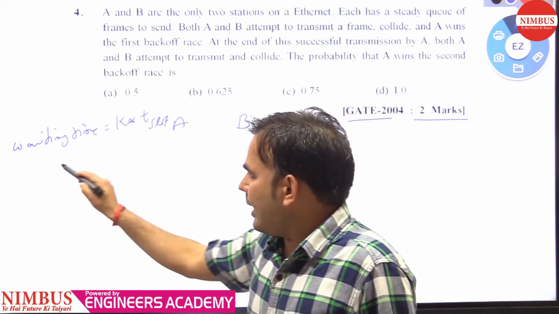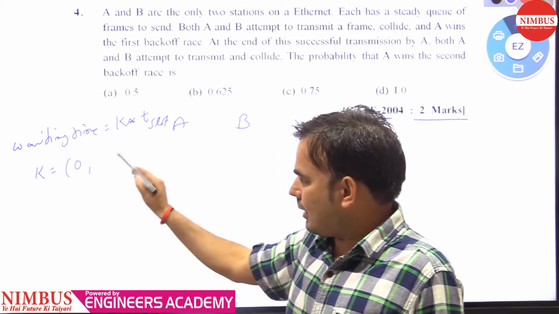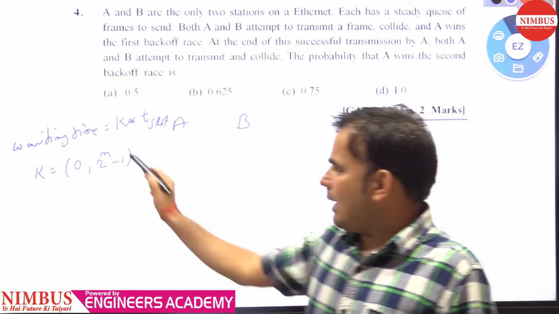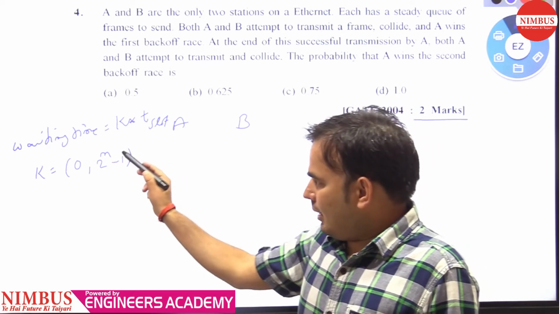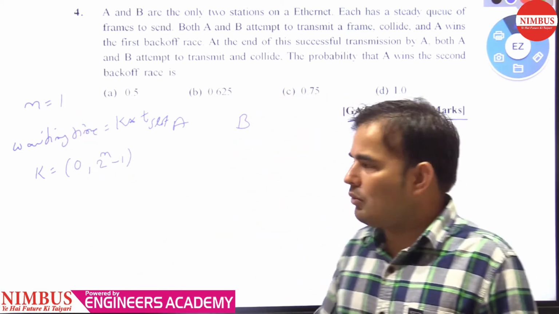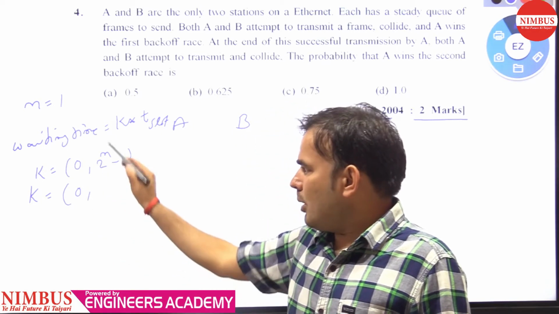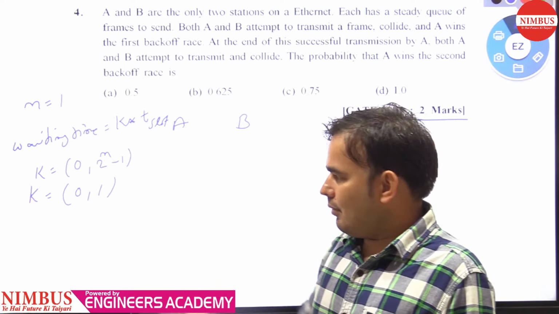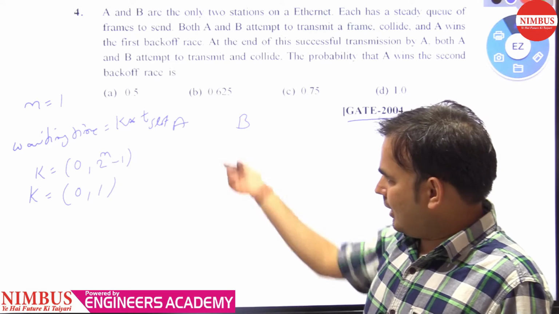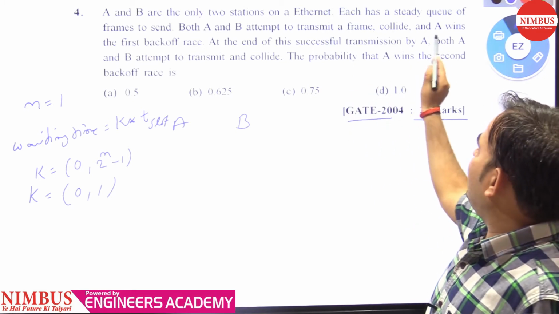So K is what? K is chosen from 0 to 2 to the power n minus 1, where n is the number of collisions. For the first collision, n equals 1, so K is chosen from 0 to 2 to the power 1 minus 1, which is 1. K is from 0, 1, which means we can assign the value of K to station A and station B from 0, 1.